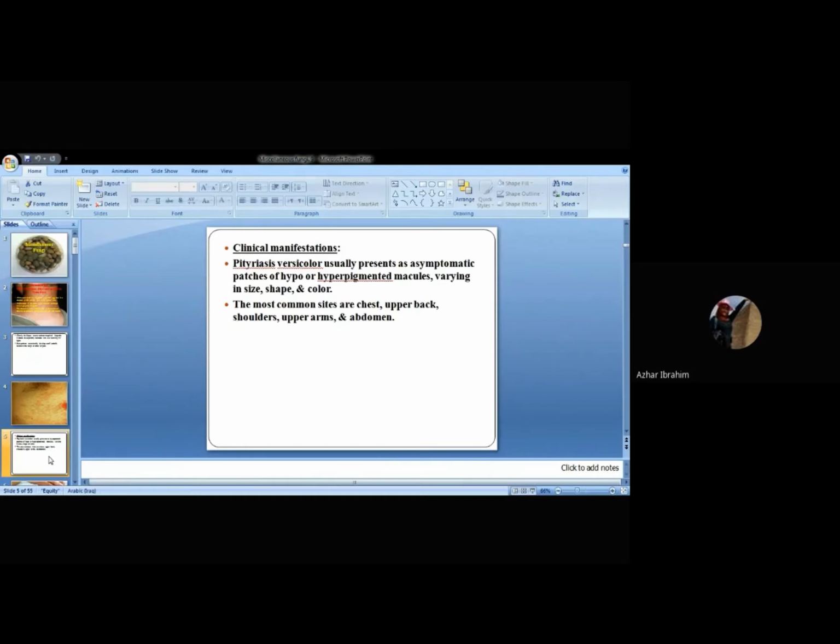Starting with the clinical manifestations, the disease is usually asymptomatic, that means not painful, not itchy. Patches appear as hypo- or hyperpigmented macules, large spots, which vary in size, shape, and color from patient to patient, even in the same patient. The most common sites where the disease develops are the chest, upper back, shoulders, upper arms, or abdomen.